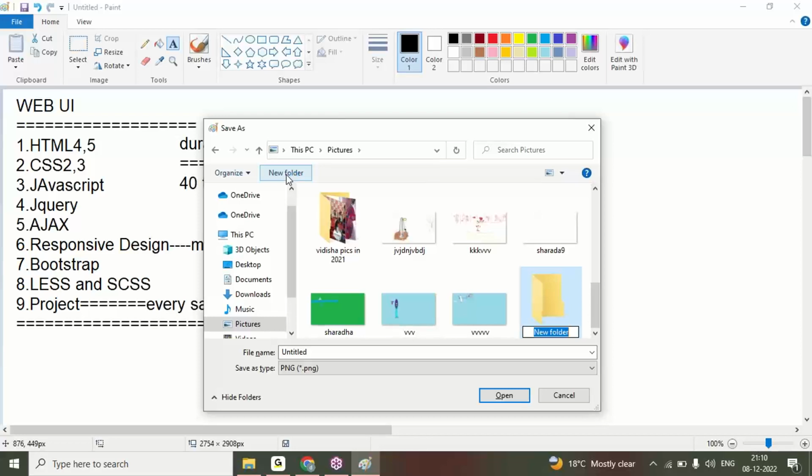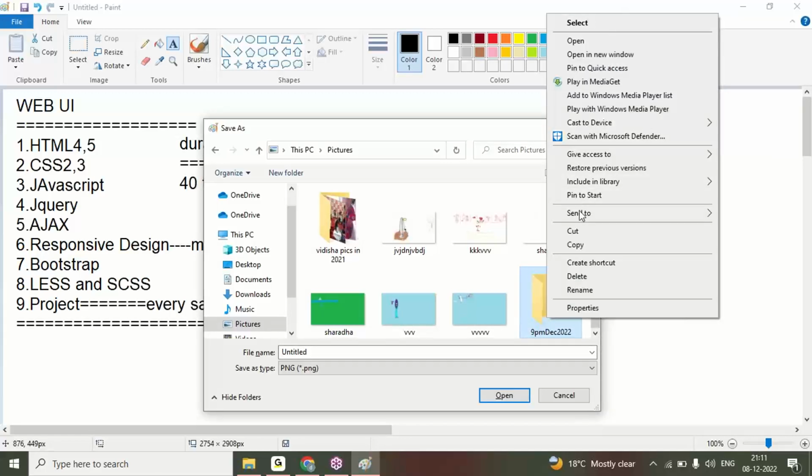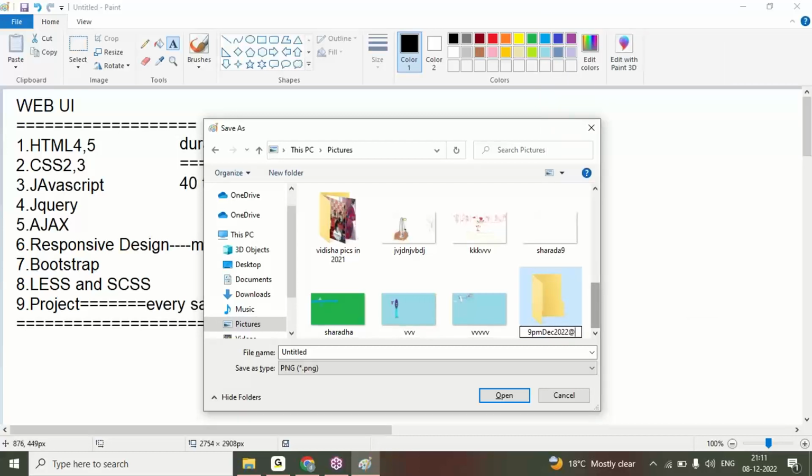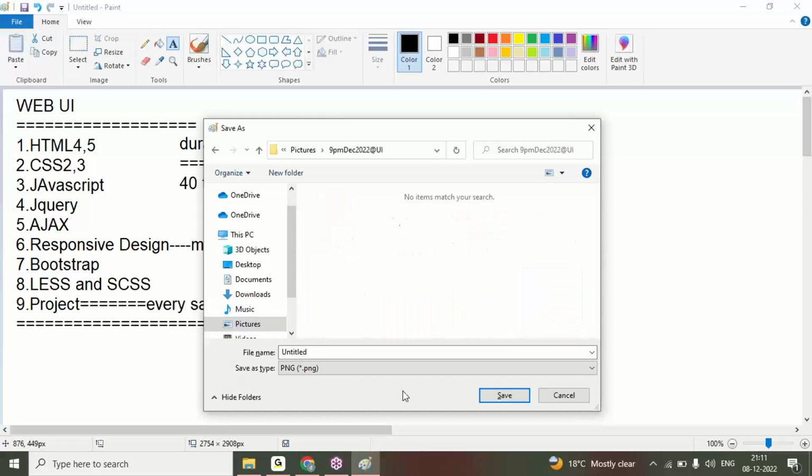Once I start the JavaScript session, from that day onwards you can parallelly start Angular or React classes, which will be helpful to join as a front-end developer. If you want to be a front-end developer, you can join one more batch along with my classes, Angular or React. It will be helpful to start up your career.